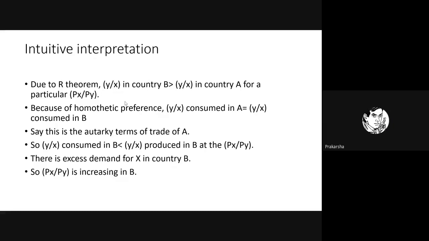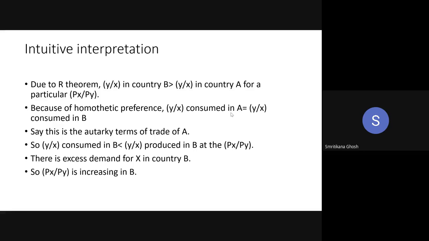Okay, ma'am. So you have your first line. Now look at the second bullet. Because of the homothetic preference, Y by X consumed in A is equal to Y by X consumed in B. This is the property of your homothetic preference: the relative demand is the same.